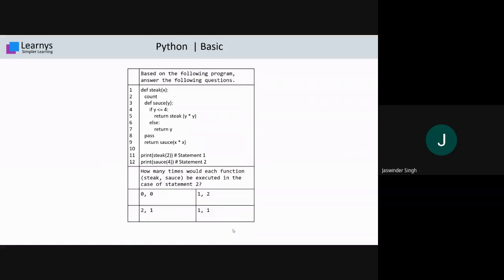Now you tell me, this source function is inside the stick. Is it possible that we directly call a function which is embedded inside another function? Please respond yes or no. We have one embedded function, that is source under the stick. Is it possible that we call it directly? No. They are saying no.